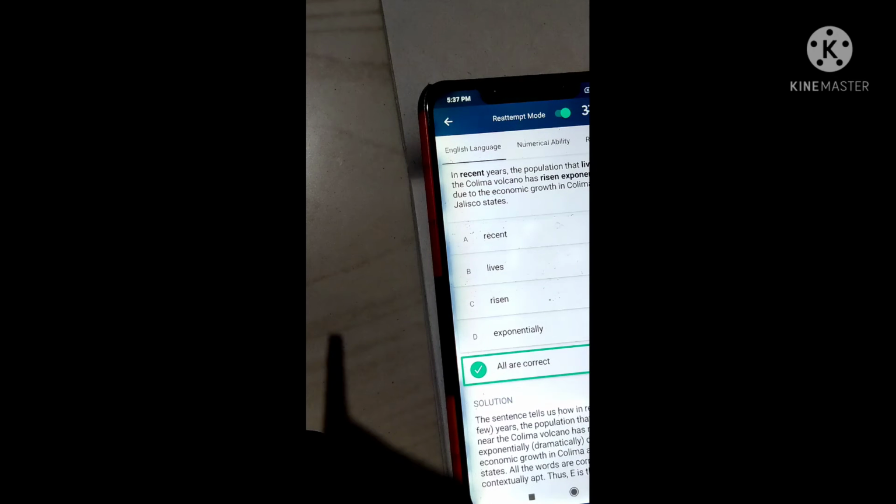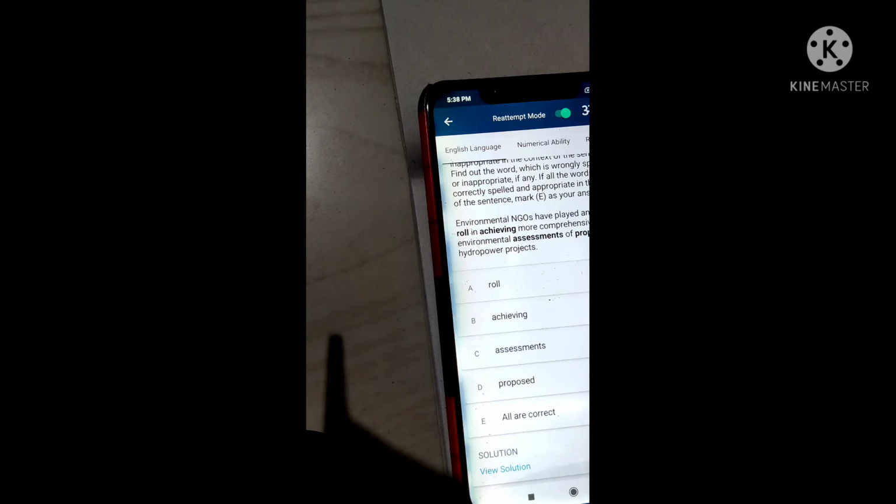I don't see clearly, guys. So in recent years, the population that lives near the risen exponential. So all the forms are correct. And environmental NGOs have played an important role in achieving it. So achieving, we clearly say that achieving letters are wrong. ACHEI is present. So achieving is correct.